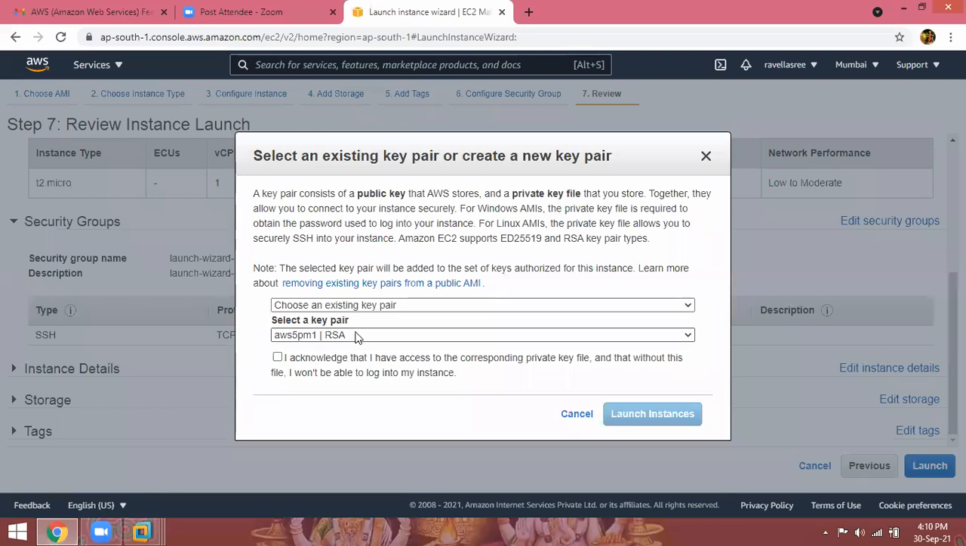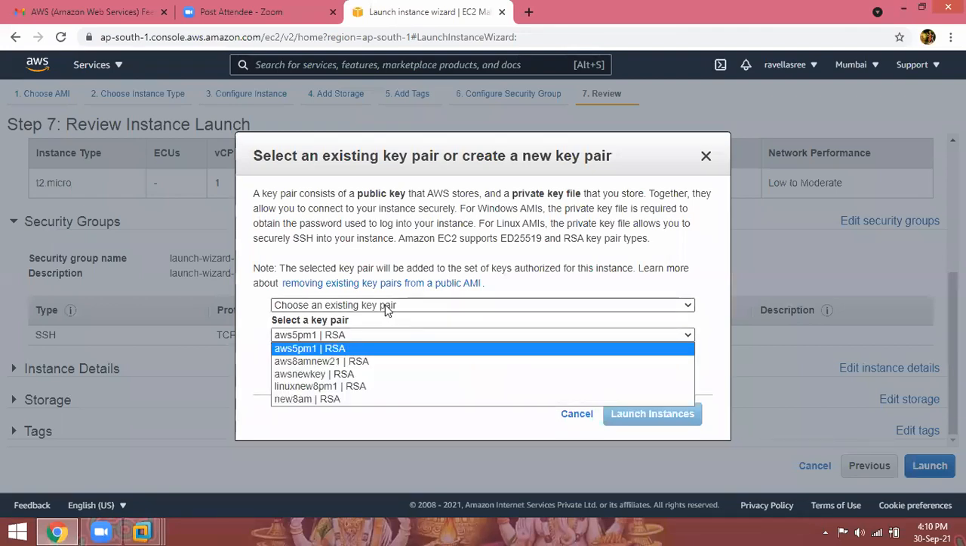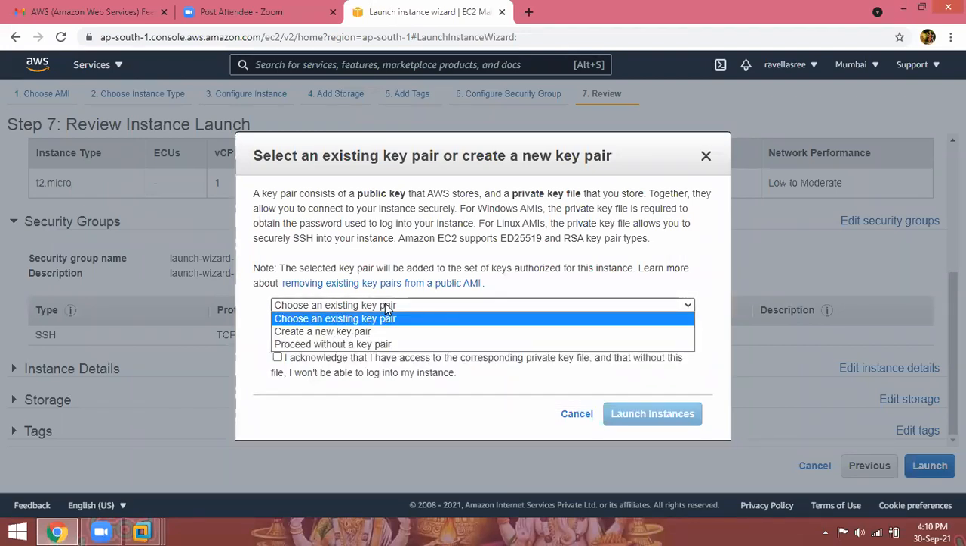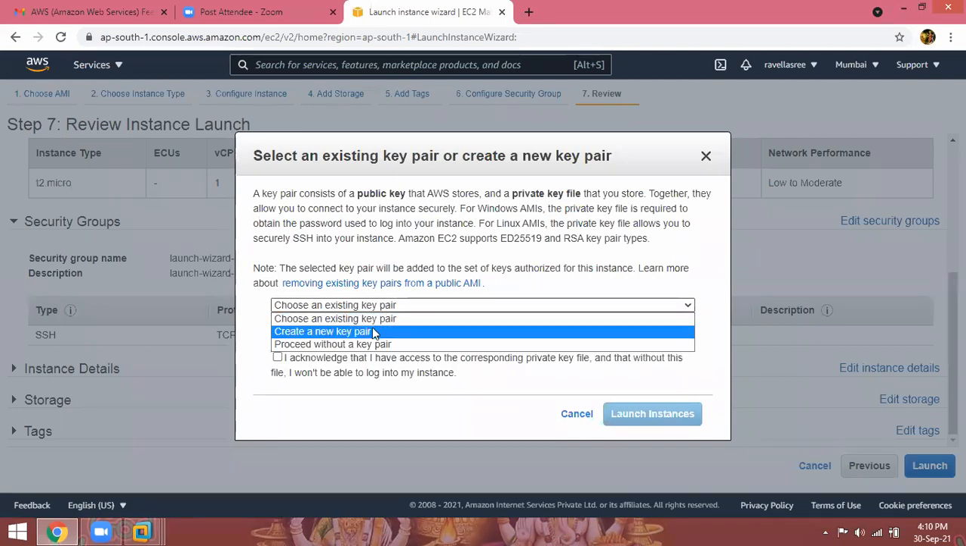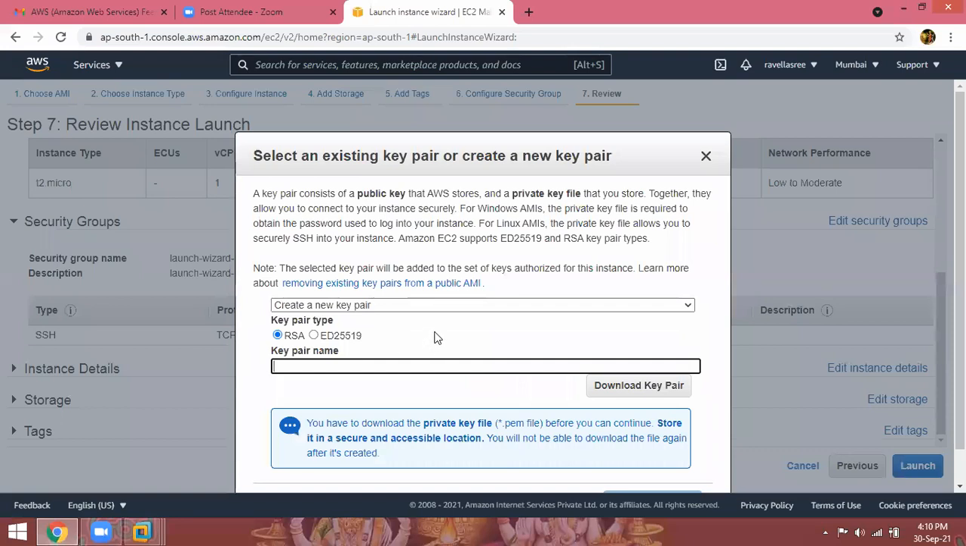So select a key pair. Click here, first option: create a new key pair. First time, only one-time setup. The first time it will not show any key, nothing will be shown. You just have to select create a new key pair. Key pair name, whatever you like you can write. I am writing my key pair name as AWS 3:30 PM.